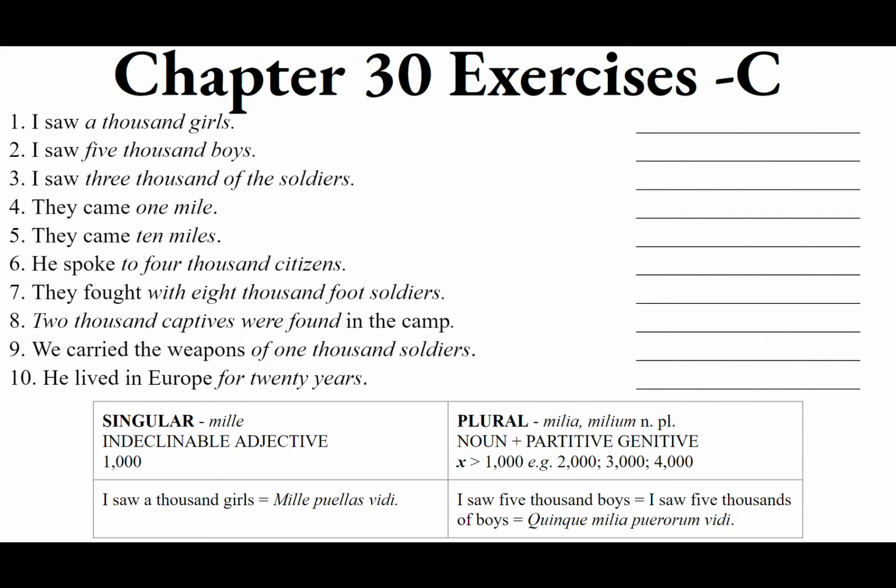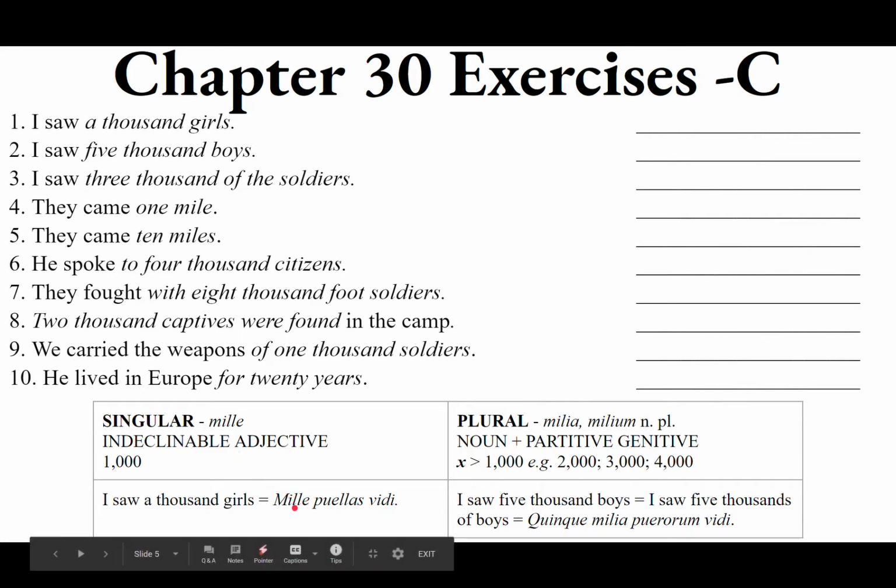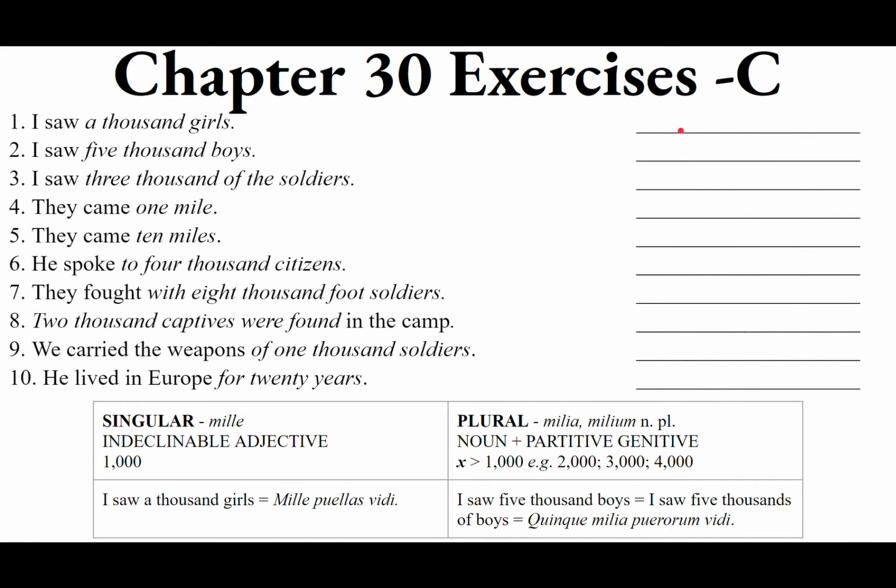So I saw 1,000 girls will be mille puellas vidi. All we need to put down on the blank is mille puellas. It's puellas, accusative plural, because the girls is the direct object of the verb saw. I is the subject.